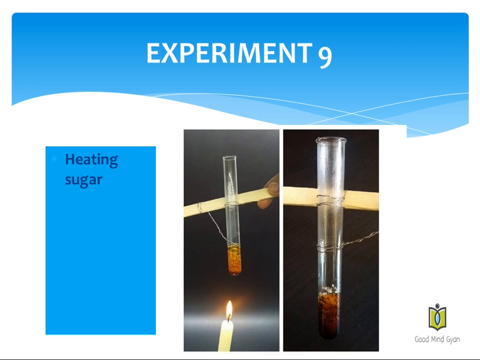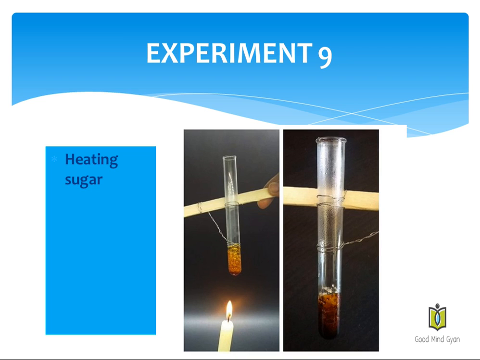The residue left in the test tube is black in color. On cooling the change does not reverse. You will not get the white sugar back because the sugar on heating has turned black. Thus heating of sugar is a permanent change. Actually the sugar decomposes to form charcoal, which is a form of carbon and is black in color, and it also gives off water in the form of steam.